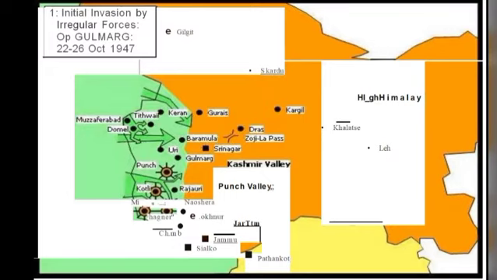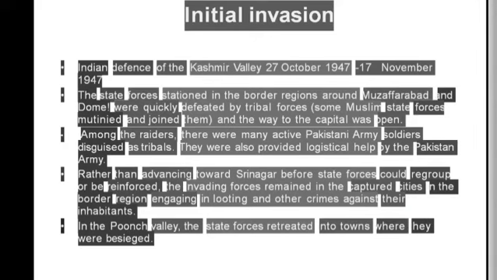This is the initial invasion of irregular forces, Gulmarg, 22 to 26 October 1947. They attacked in this area of Gulmarg. Initial invasion. The Indian defense of the Kashmir Valley: the state forces stationed in the border regions around Muzaffarabad and Domel were quickly defeated by tribal forces. Some Muslim state forces mutinied and joined them, and the way to the capital was open.